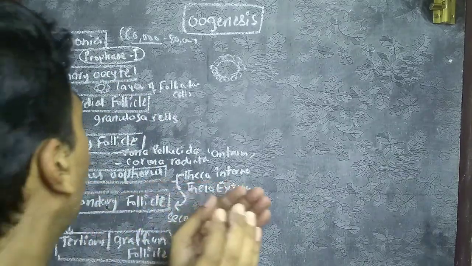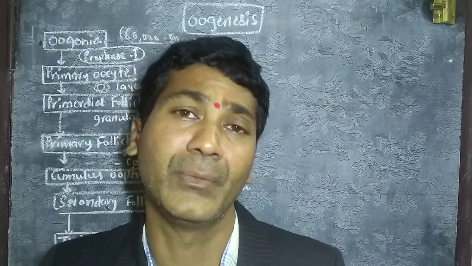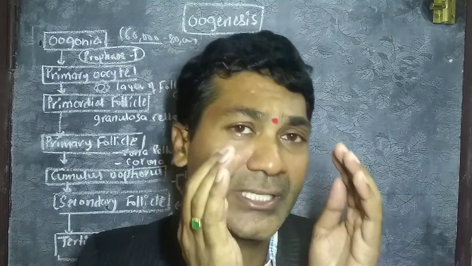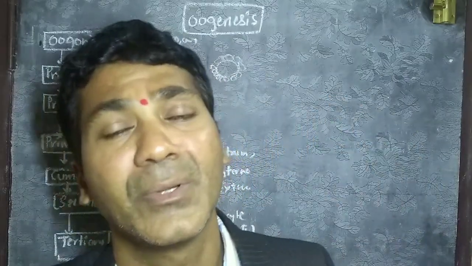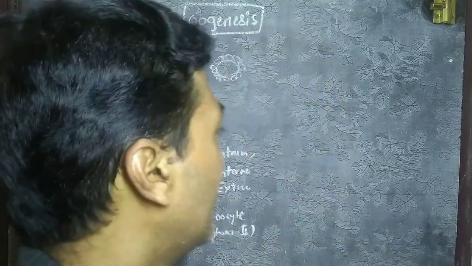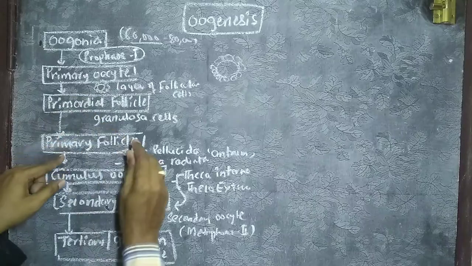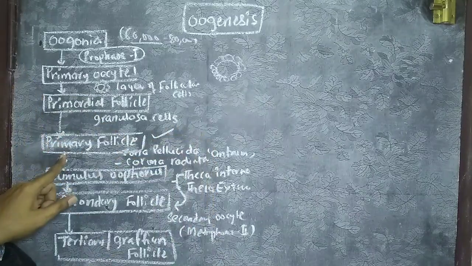This follicle forms granulosa cells upon the primary oocyte. Such a group of granular cells is known as membrana granulosa. The stage where membrana granulosa surrounds the primary oocyte is known as the primary follicle.